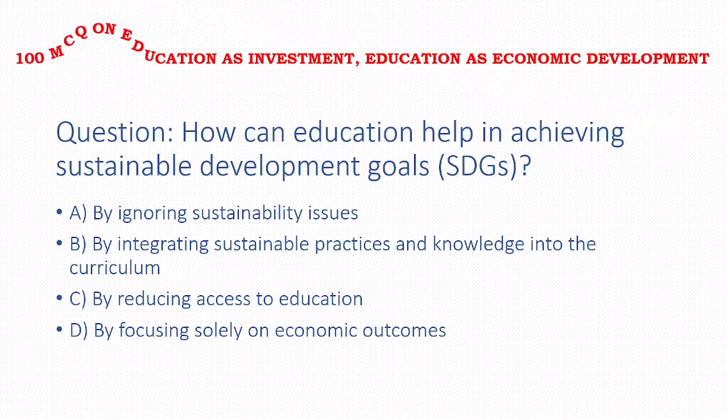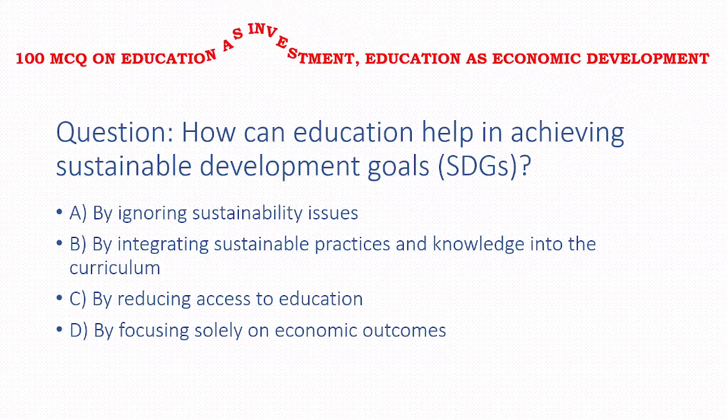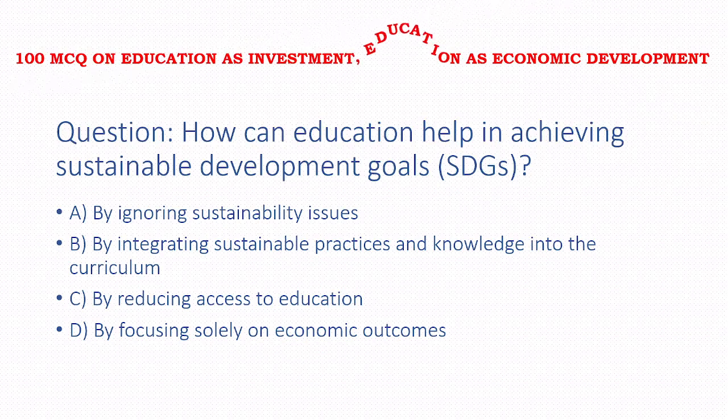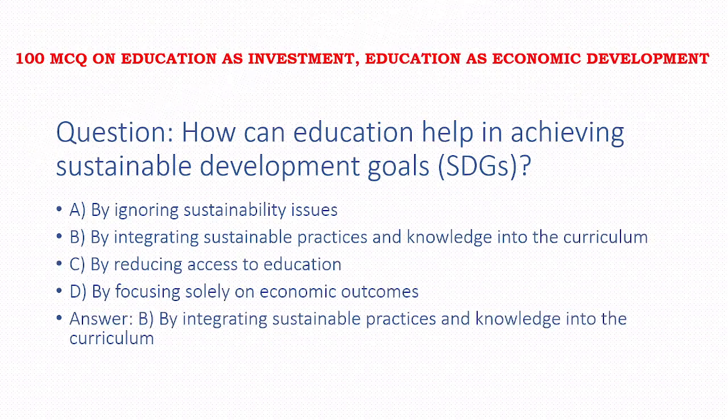Next, how can education help in achieving sustainable development goals? Options: by ignoring sustainability issues, by integrating sustainable practices and knowledge into the curriculum, by reducing access to curriculum, by focusing solely on economic outcomes. Answer of this question is option B, that is by integrating sustainable practices and knowledge into the curriculum.